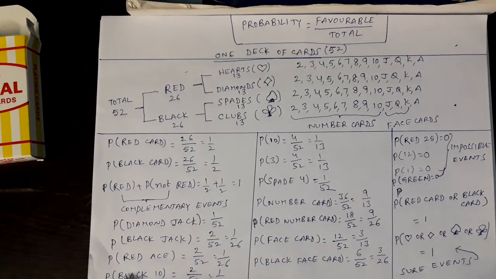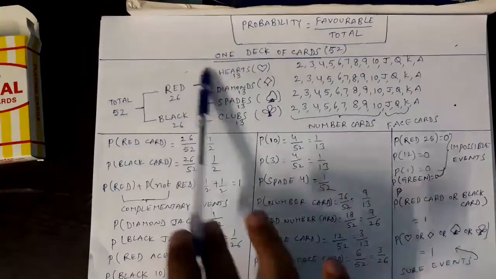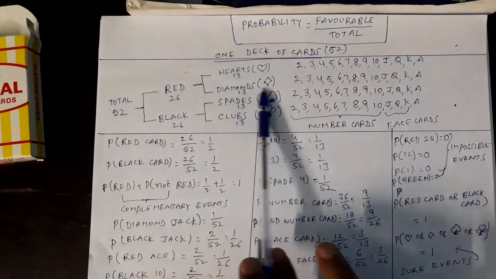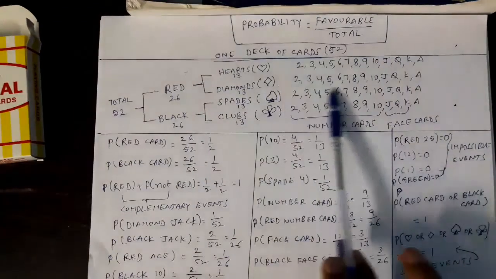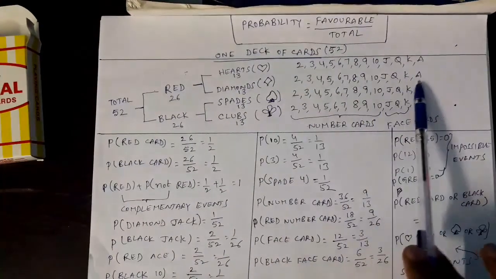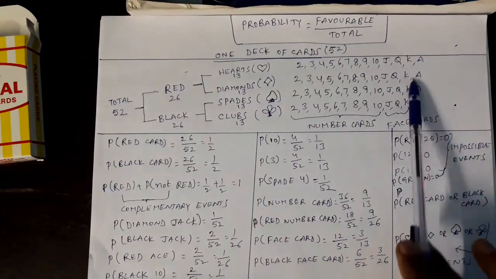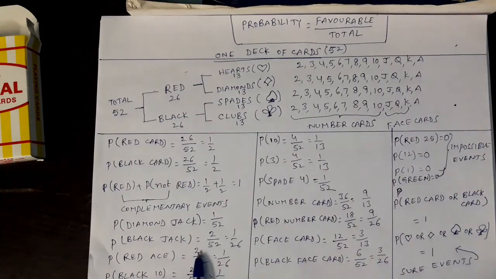In the same way, probability of getting a red ace. You tell me, red ace. Of course, total is 52 denominator. Coming to numerator, how many red aces are there? Red means this one. Of these 26, how many aces are there? A. 1, 2. Right? These two. So, 2 are favorable. Numerator is 2 by 52, that is 1 by 26.